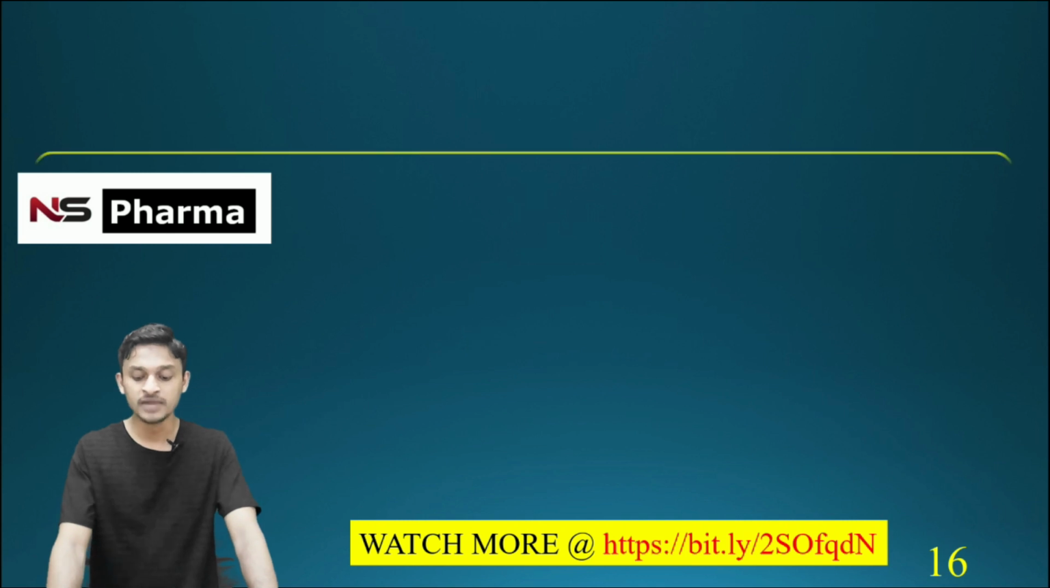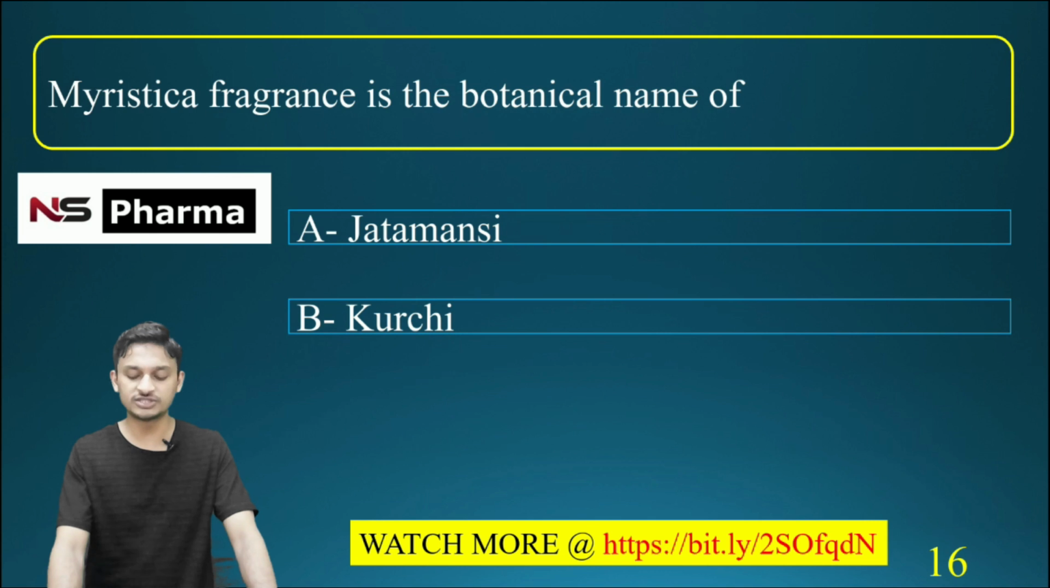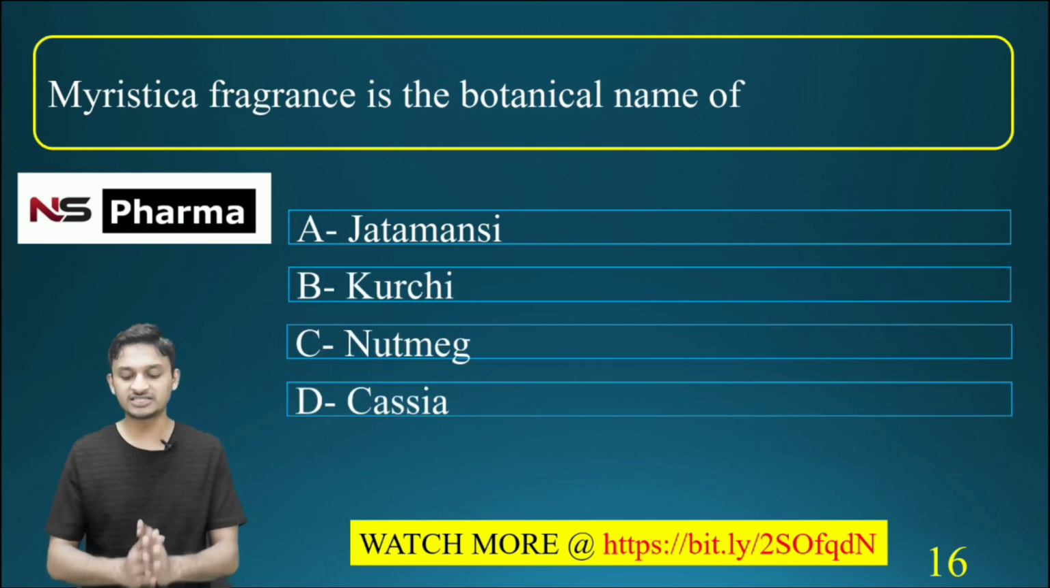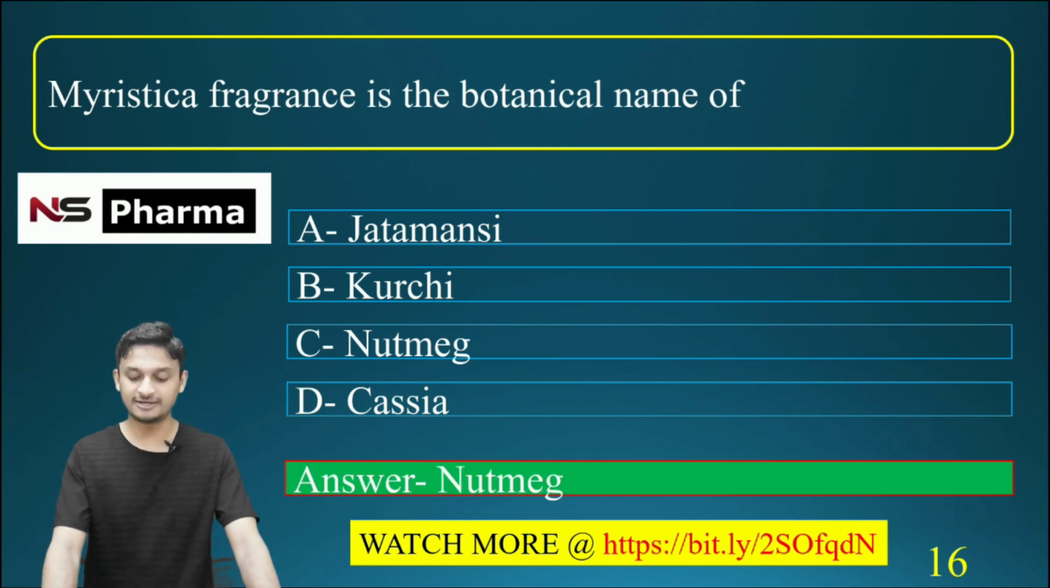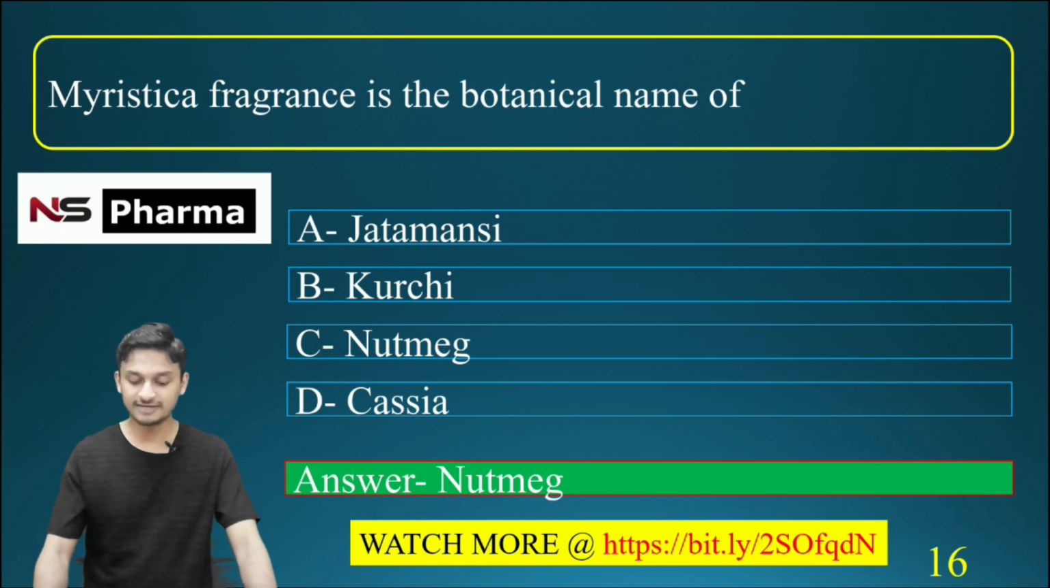Question number 16. Myristica fragrans is the botanical name of. Options are: A, Jadamansi; B, Kurchi; C, nutmeg; D, cassia. The correct answer for this question is option C, nutmeg. Myristica fragrans is the botanical name of nutmeg.